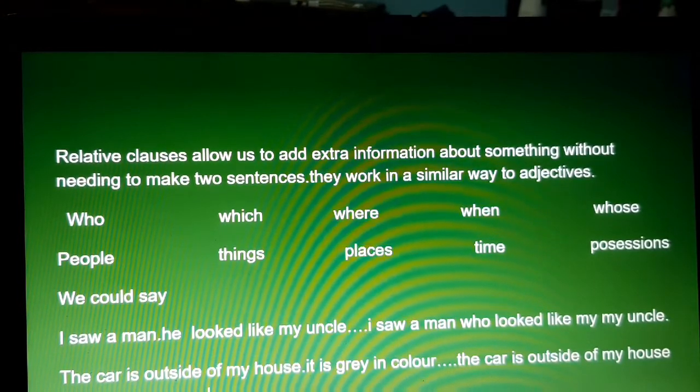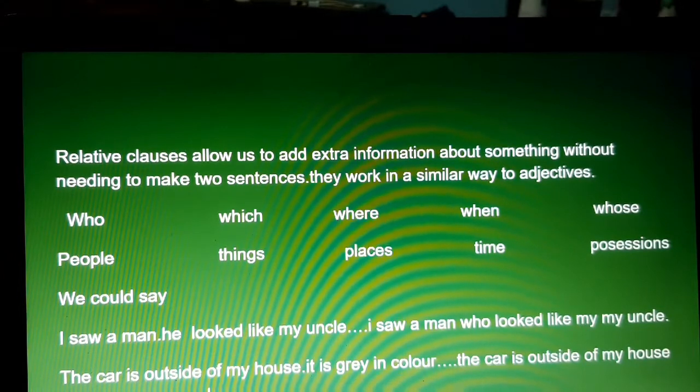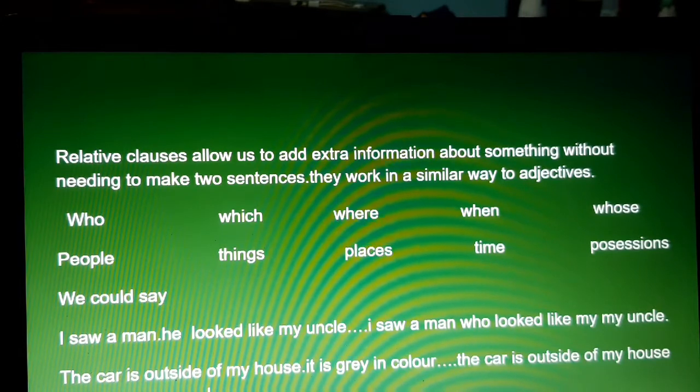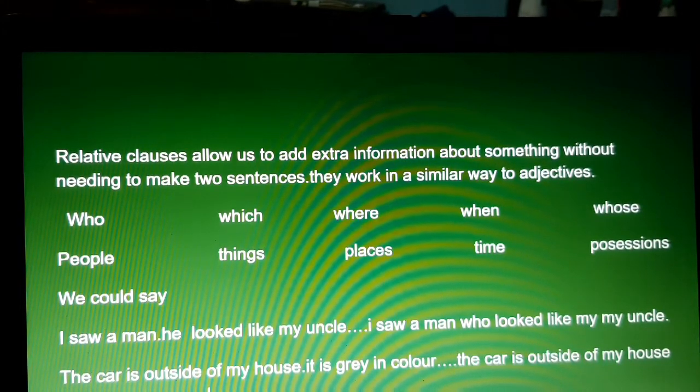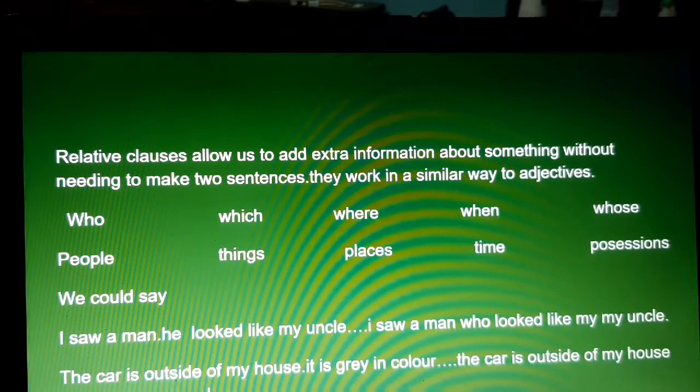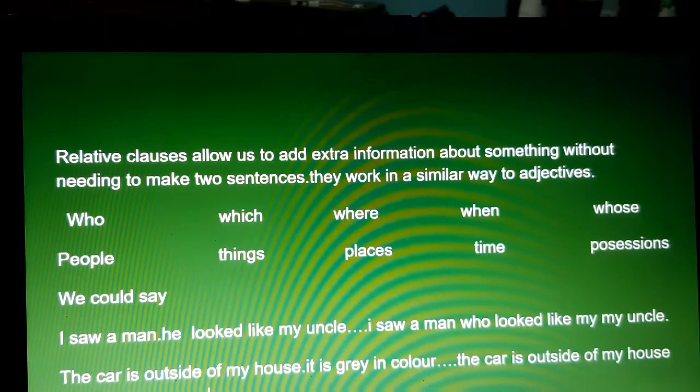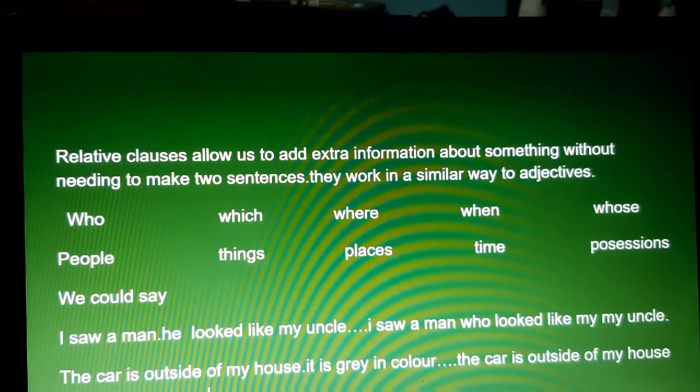In the first sentence also we remove the full stop and he, because who is referring to man, and combine the two sentences with who.